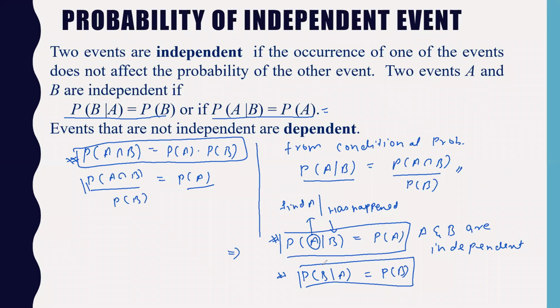In this case, we are finding the probability of B, given that A has already happened. Got the idea now? How this formula is the same as this formula? These two are the same, no change at all. Any more doubt in this, Adit? Is it clear?